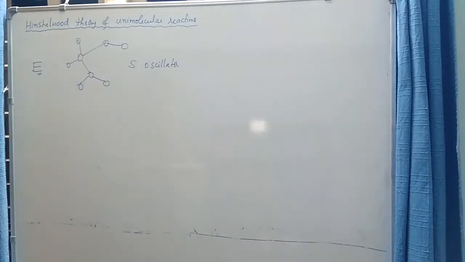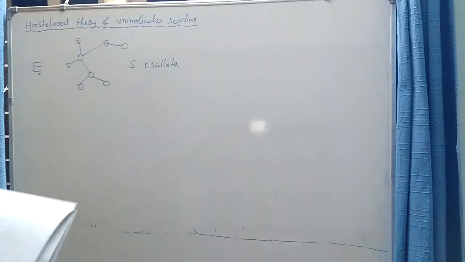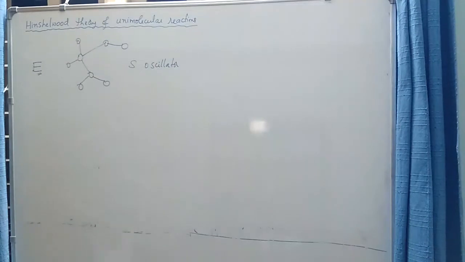Now different molecules. According to Maxwell-Boltzmann distribution, not all the molecules upon collision will gain the same amount of energy. So when two molecules collide, in some cases a very low energy may be exchanged between the two molecules, and in some cases a very large amount of energy can be exchanged between the two molecules.